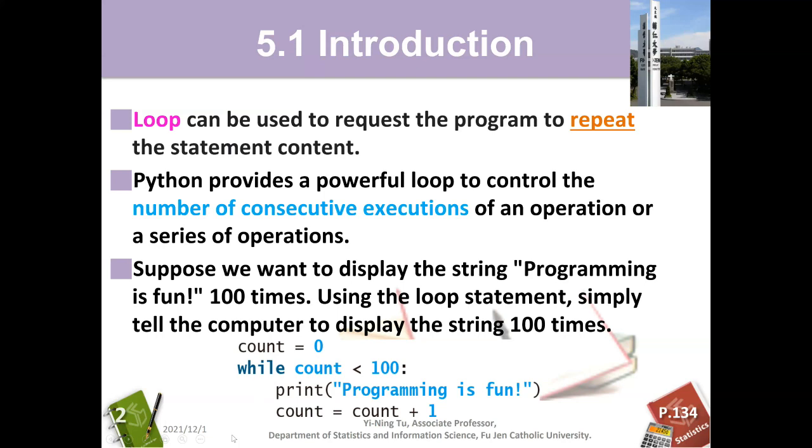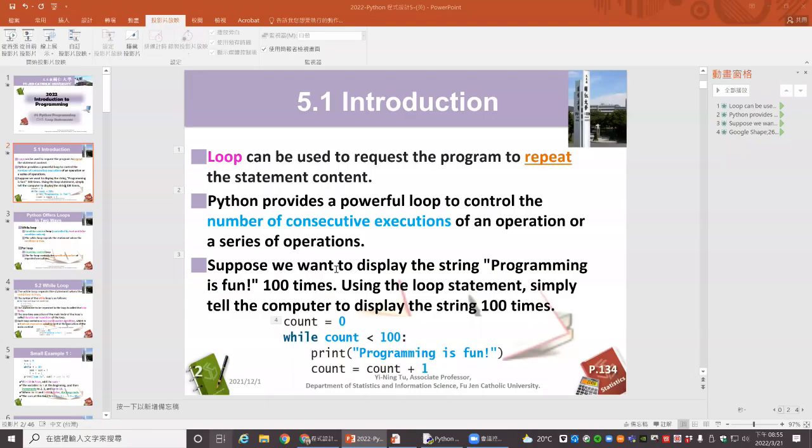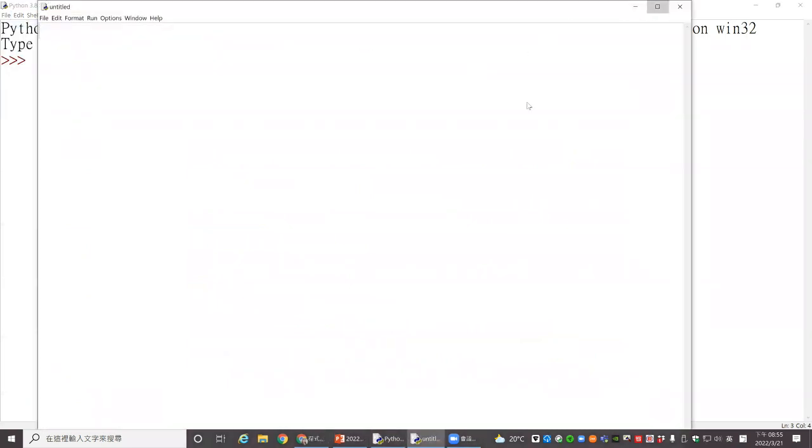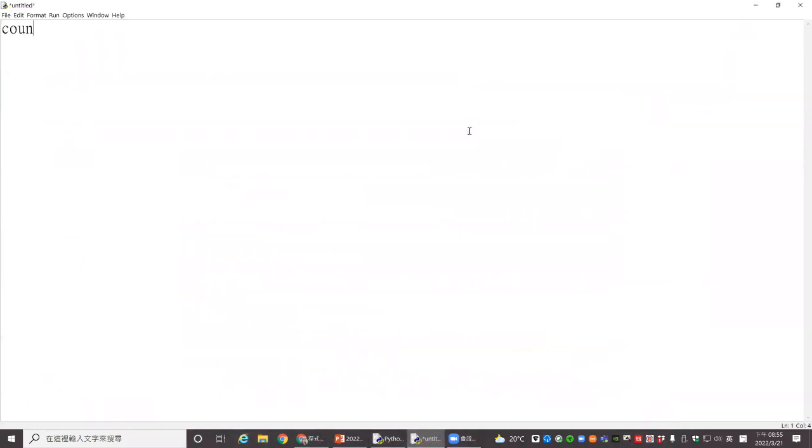So let's see how the program demonstrates this. Every variable you can name yourself; we just use count because we want to count how many times. And while is a special keyword, so it changes to the orange color. Then we give count a condition.